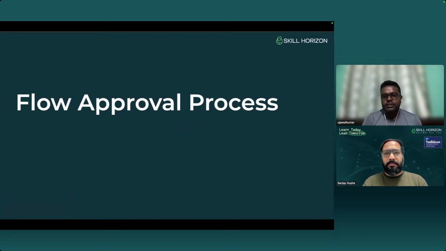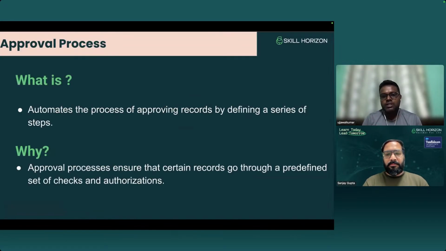In this Salesforce release, Salesforce introduced a brand new concept called flow approval process. So what is this flow approval process? This is similar to our classical approval process, but it will give us a lot more control over what we can do. We can control each stage, we can control the steps and all those things, and it will give us a lot more visibility.